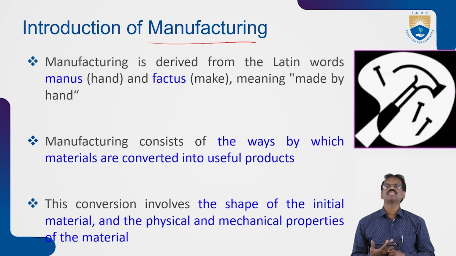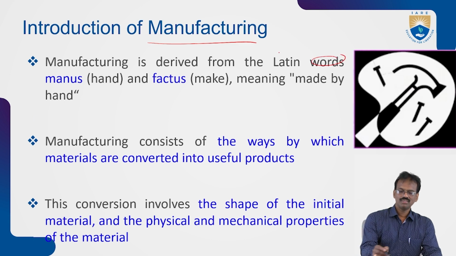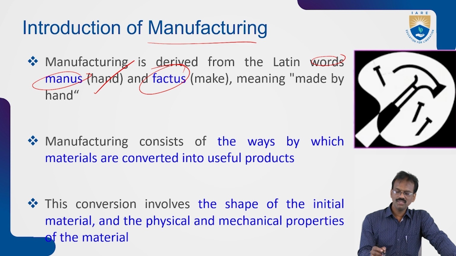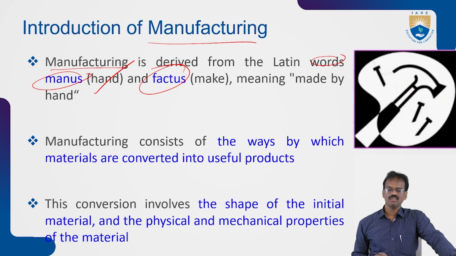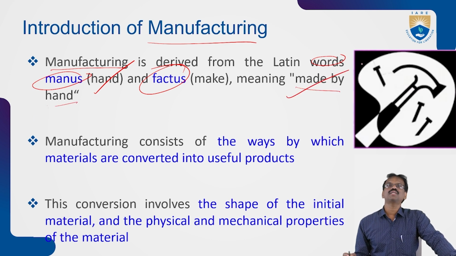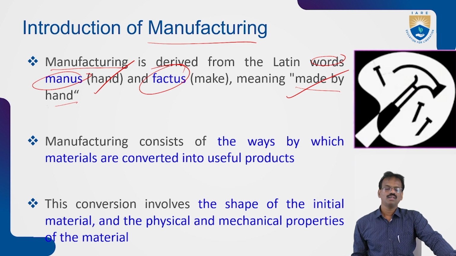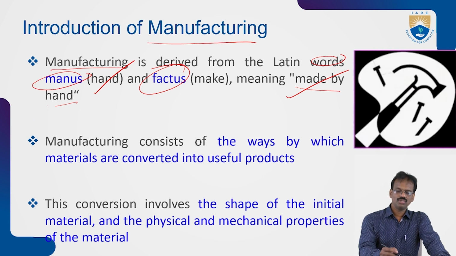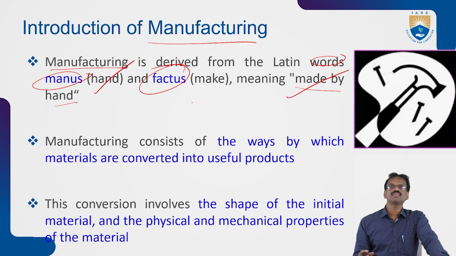Manufacturing is derived from the Latin words manus and factus. Manus means hand, and factus means making. So the meaning of manufacturing according to the Latin words is made by hand. Our Indian civilization is completely rooted in manufacturing, and we know the ages: the Stone Age, the Bronze Age, and the Iron Age.